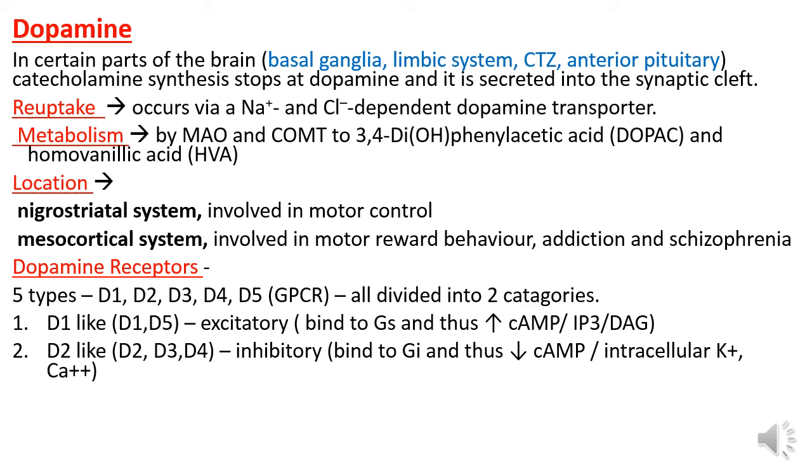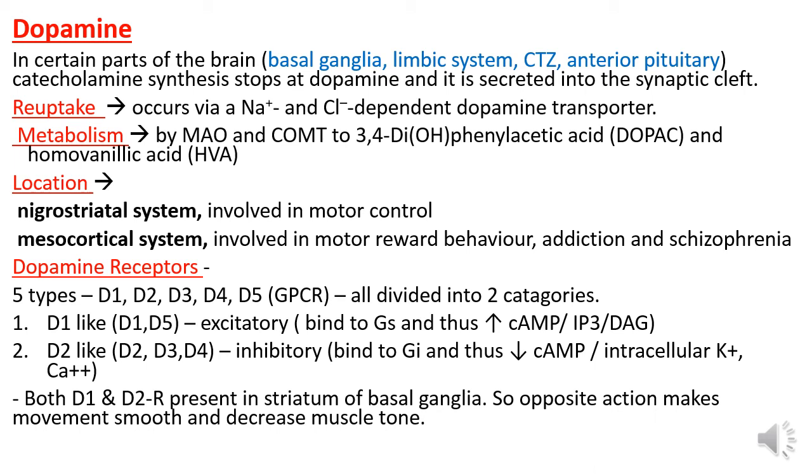D2 like includes D2, D3 and D4 type receptors, and it is inhibitory, binds to Gi and thus decreases cyclic AMP, and decreases the level of the intracellular potassium and calcium and thus causes the hyperpolarization of the cell.